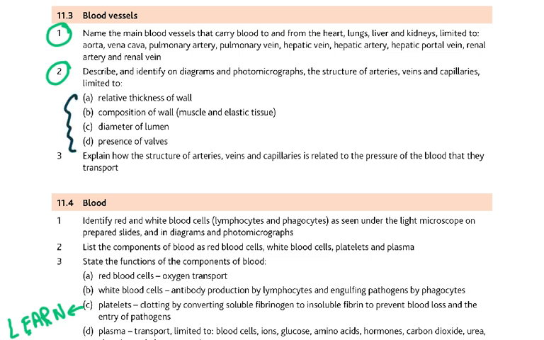Structure of arteries, veins, and capillaries. Thickness of the wall, arteries thicker, veins are less, they have thinner walls. Composition of the wall made up of muscle and elastic tissue. Then diameter of the lumen. Then the presence of valves in the veins. In the arteries, they're only present at the base, at the beginning of the pulmonary artery and the aorta. So this is all I want you to know on this.